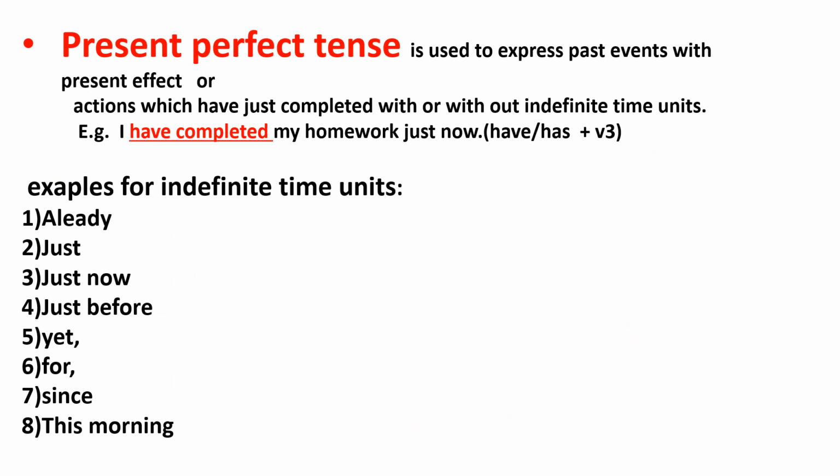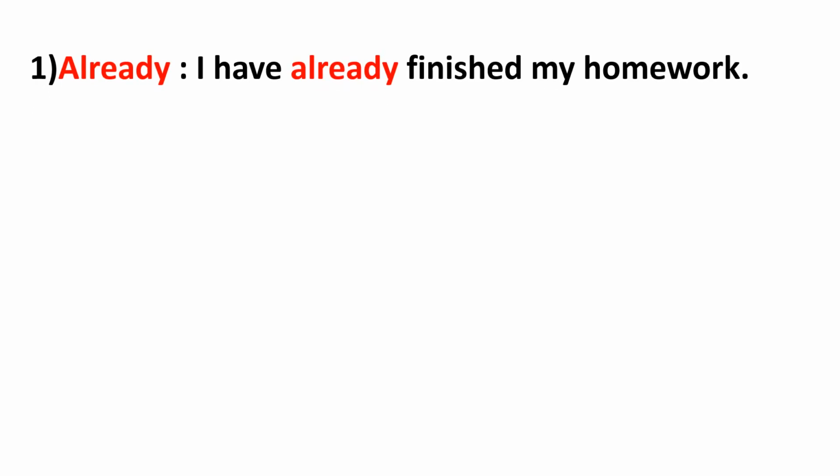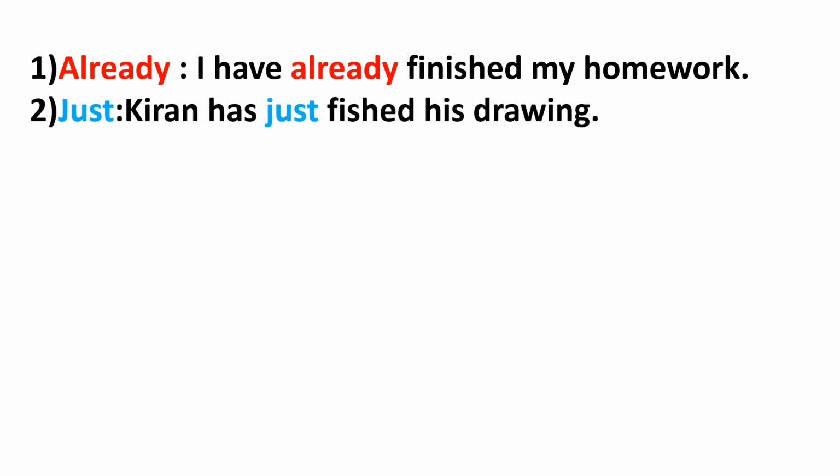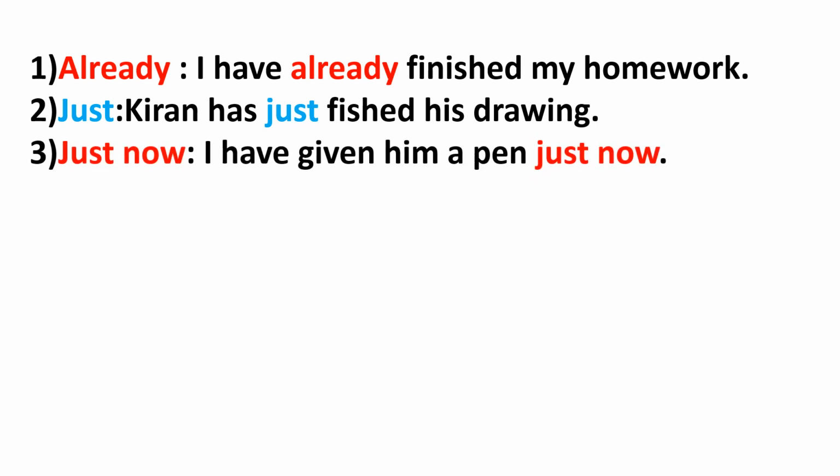In present perfect tense, we use some indefinite time units. They are already, just now, just before, yet, for, since, this morning. Let us see examples for all these indefinite time units. Already. I have already finished my homework. Next, just. Kiran has just finished his drawing. Just now. I have given him a pen just now.